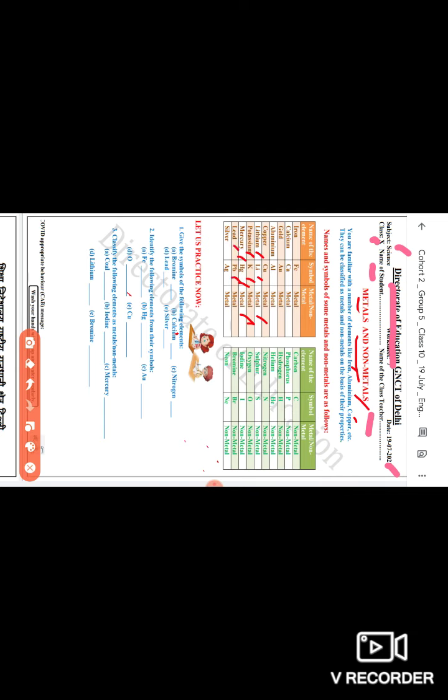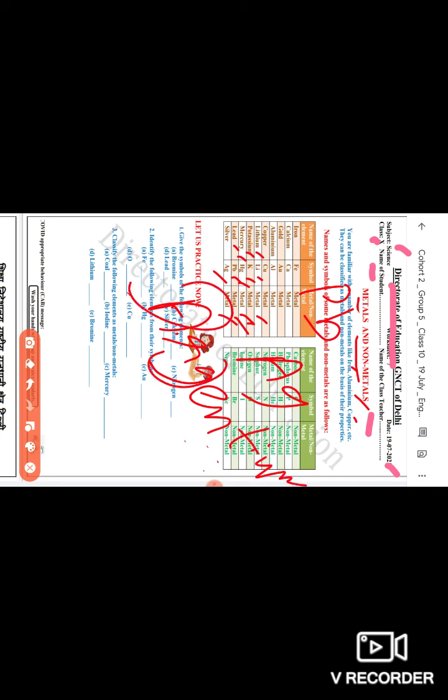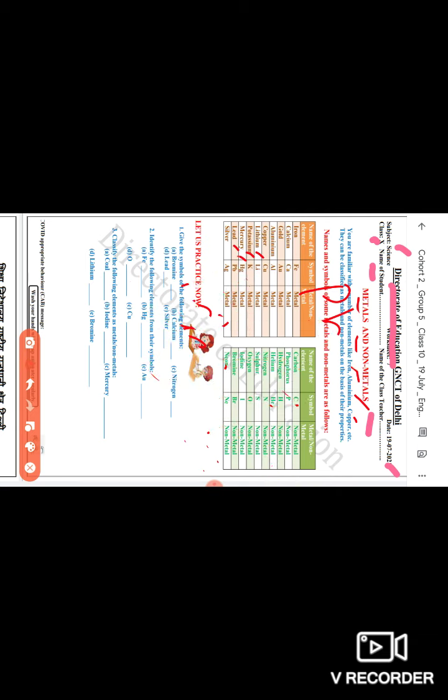Lead, symbol Pb, P capital, B small, metal. Silver, Ag, metal, A capital, G small. Its Greek name was argentium, so the symbol becomes Ag, that is silver. So all these are metals. Silver and gold are precious metals, very expensive metals.